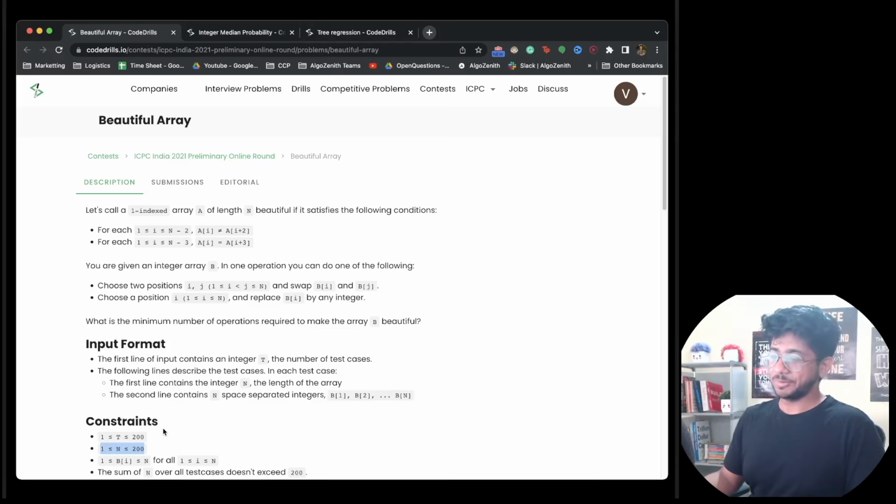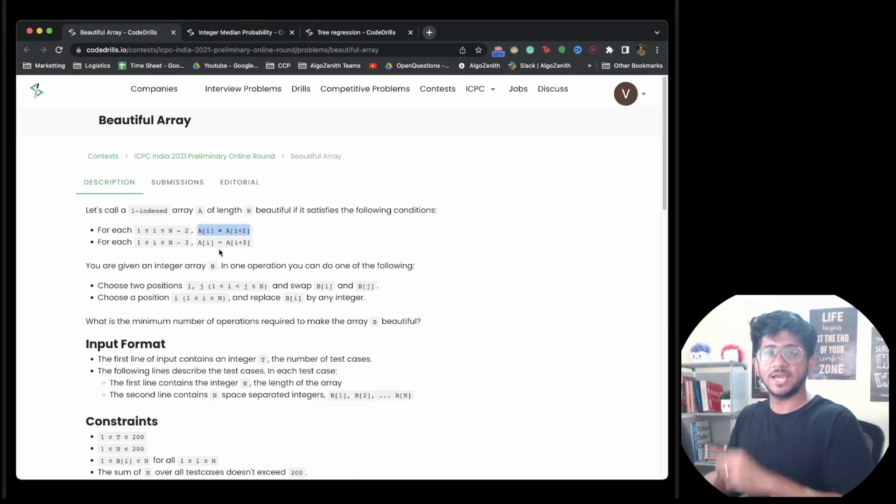The problem says that you have an array given to you, and what you need to make sure is that after swapping or changing, so you can swap elements and you can change elements to any integer, no two elements at a distance of two spaces will ever be same, and ai is equal to ai plus 3. This is always true. You have to make sure that this happens. Find out the minimum number of operations that you have to do. The two operations are defined like this: swap and replace. What is the minimum number of moves required to make it beautiful? That's the question.